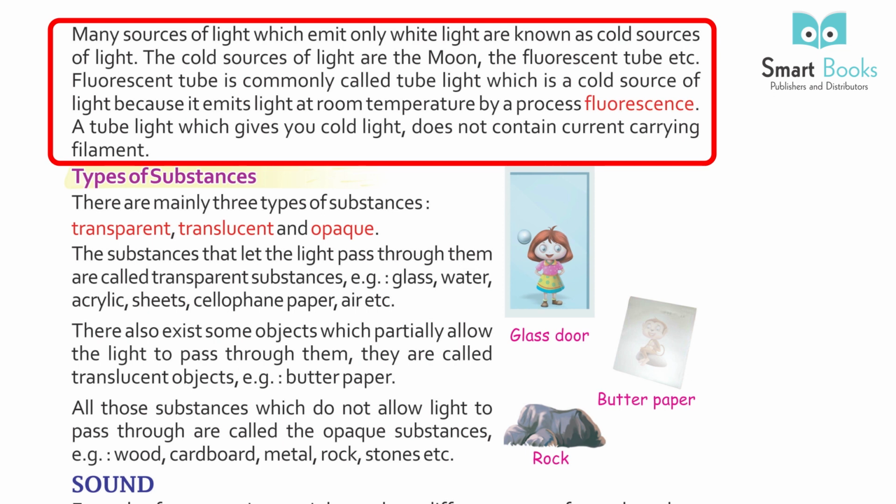Fluorescent tube is commonly called tube light, which is a cold source of light because it emits light at room temperature by a process called fluorescence. A tube light which gives you cold light does not contain a current carrying filament.